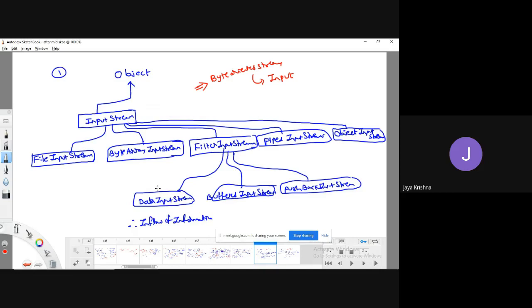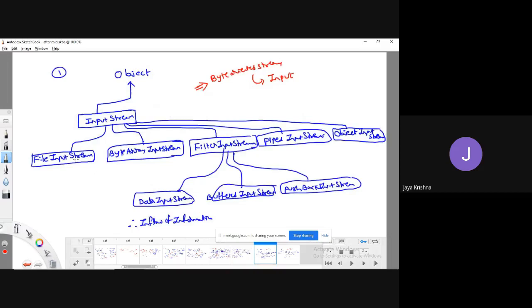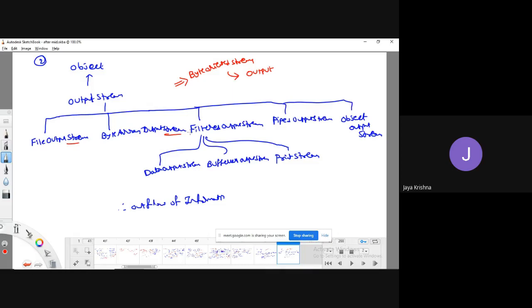I will make some clue here on how to identify whether the classes are byte oriented streams or character oriented streams. In byte oriented streams, all the classes are going to end with the word stream only. Whether it is an output stream or an input stream, all are going to end with the stream word.